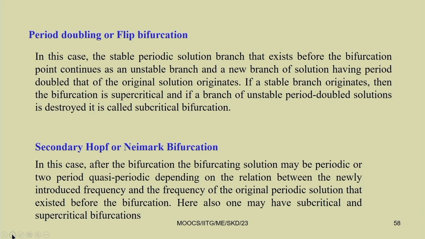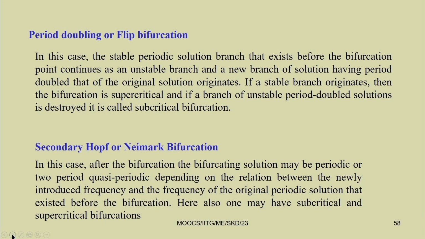With further change in the system parameter, period doubling generally undergoes another period doubling, so one can get period 4. Similarly, one can go from period 4 to period 8 and period 8 to period 16, and that leads to the period doubling route to chaos.